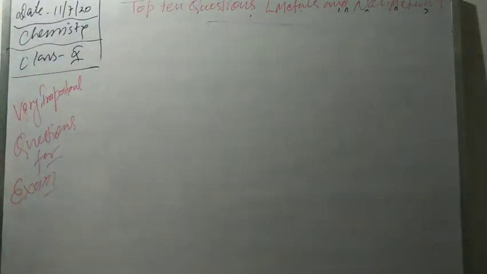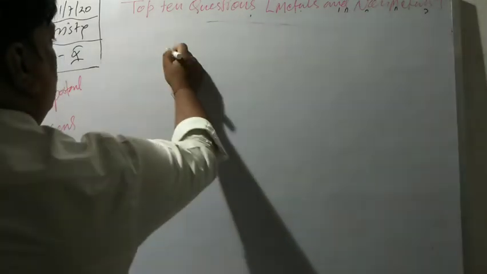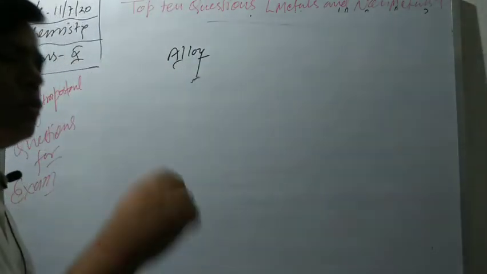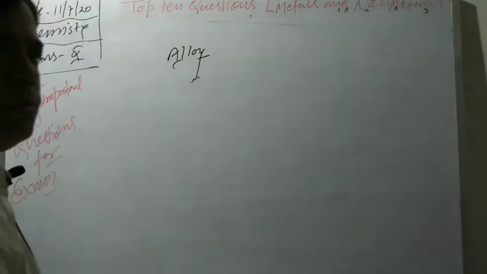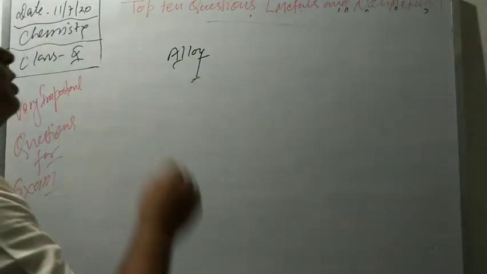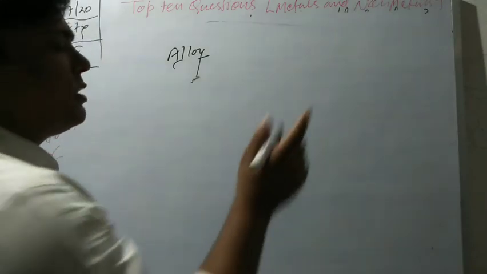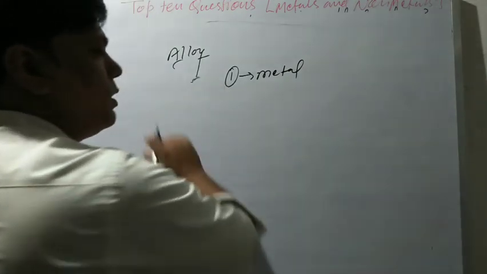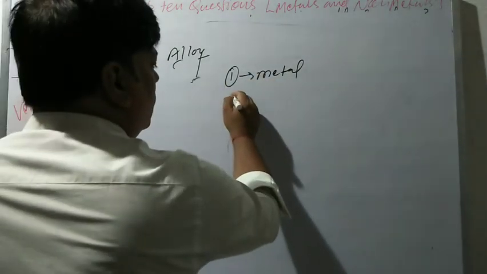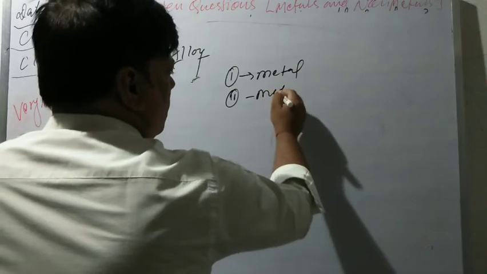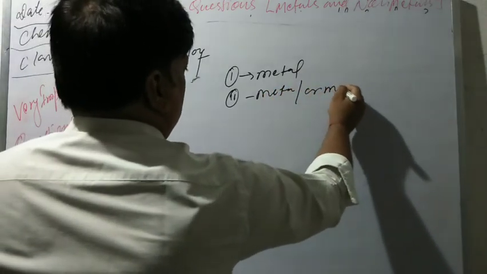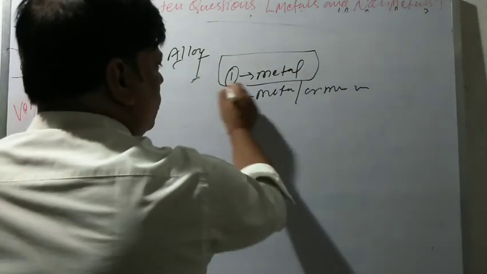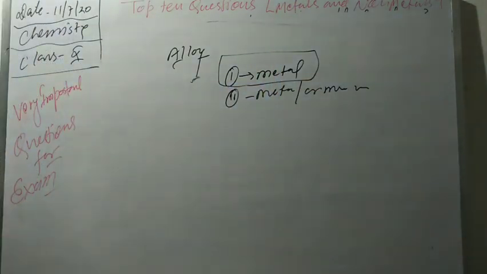After this question, our next question is, what is an alloy? I think it's the 10th question. An alloy is a homogeneous mixture of two or more substances, of which at least one should be a metal. The first one should be metal and the second one may be metal or non-metal.